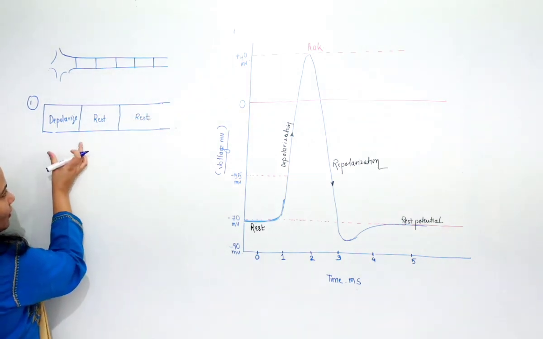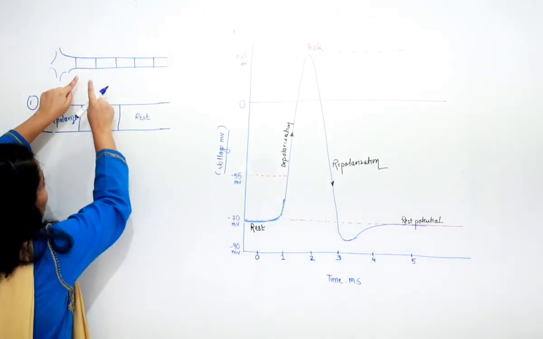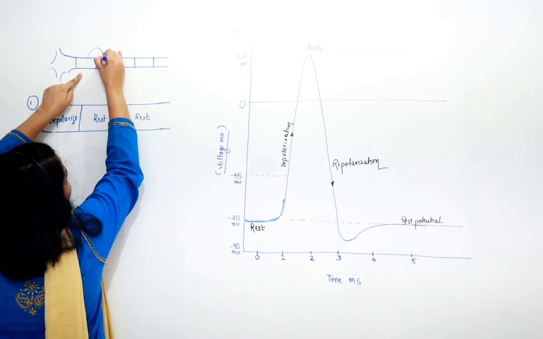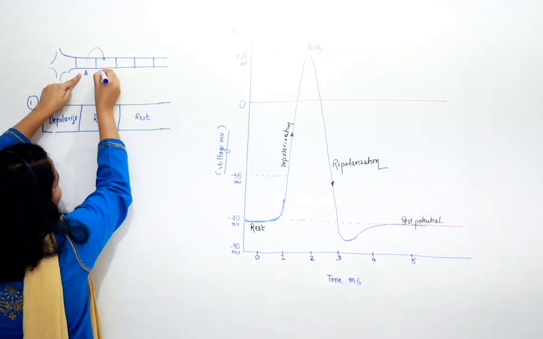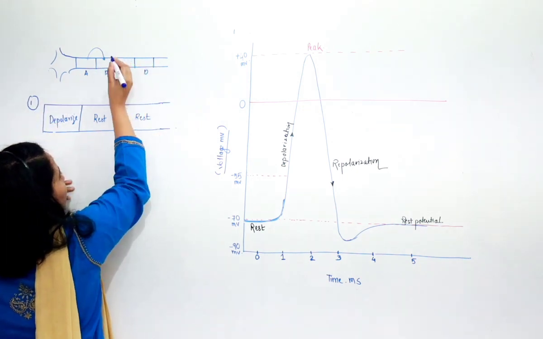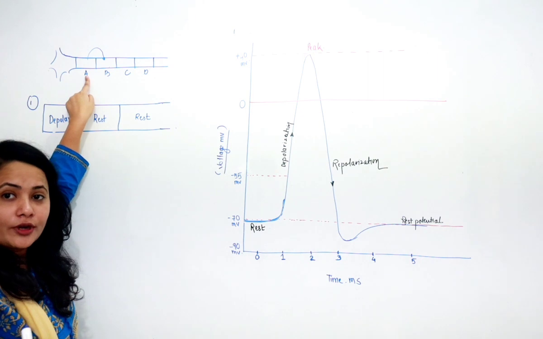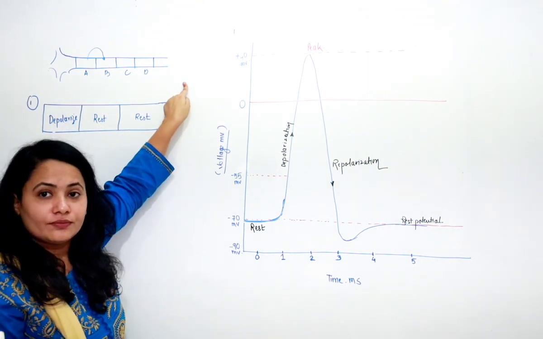Now after this, the stimulus travels in a fraction. Means what? From here it will go here. Suppose this is A zone, this is B zone, this is C zone, and this is D zone. So from A it will go to B. Now when A is under action potential, this all is rest.